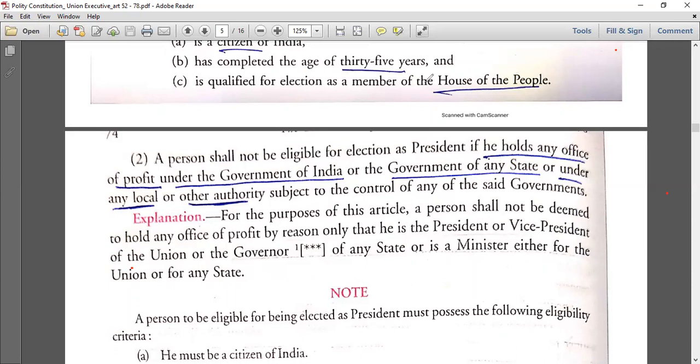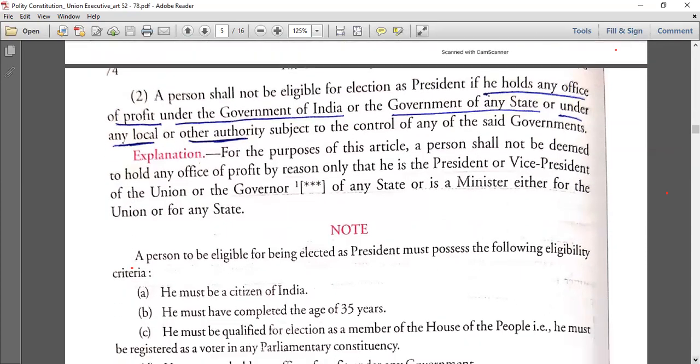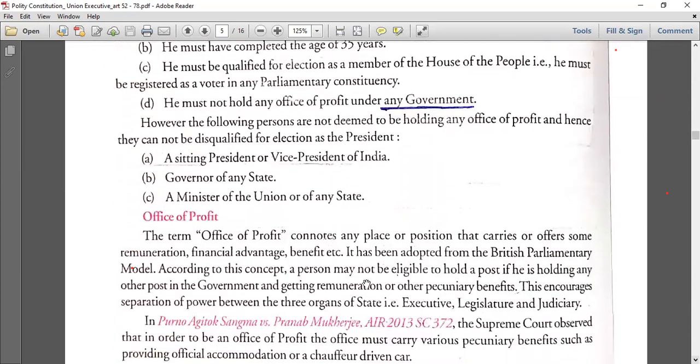If he's having some financial, what is that word? Here it is mentioned. See, office of profit connotes any place or position that carries or offers some remuneration, financial advantage or benefit from that office. It is office of profit.